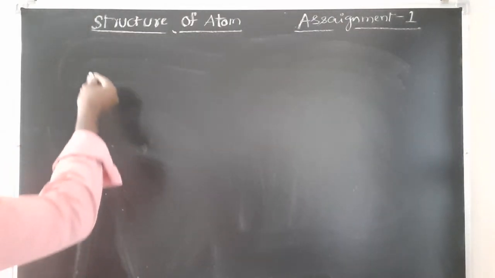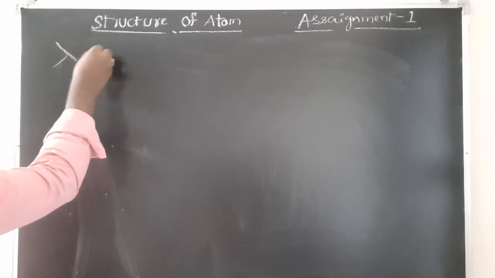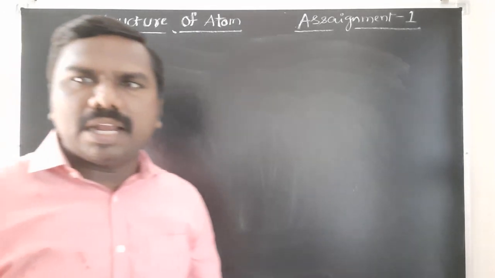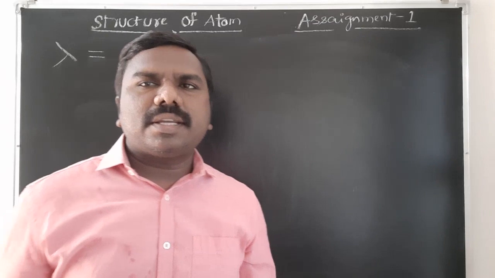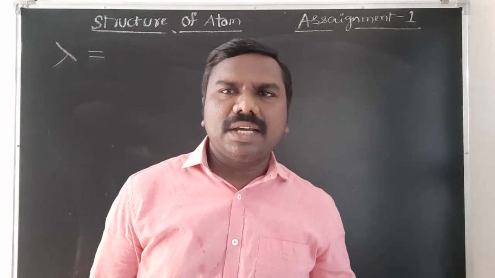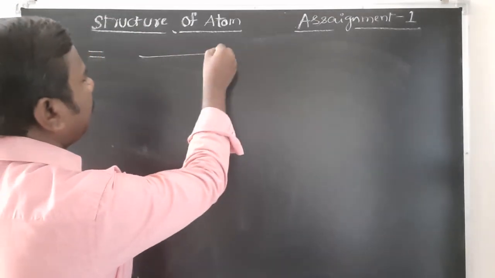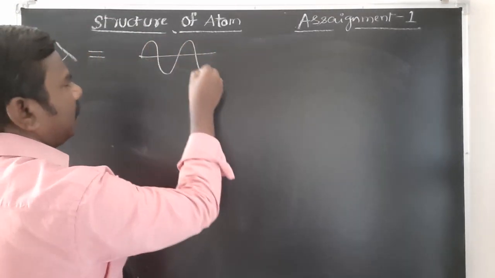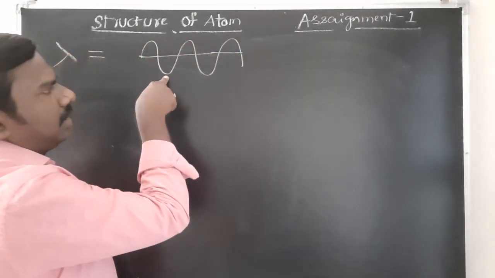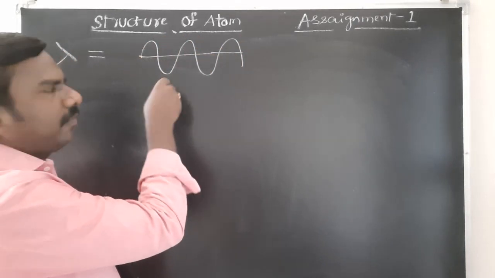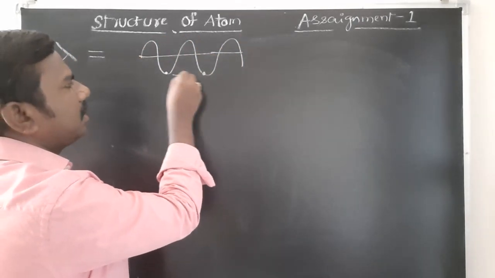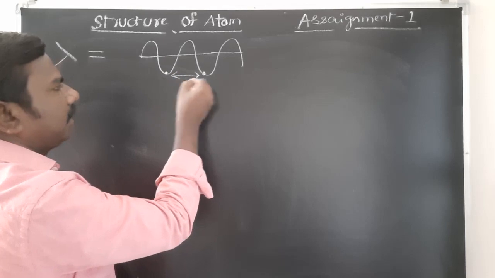Yes. First one is wavelength. Wavelength is indicated by lambda. The distance between two adjacent crests or troughs is called wavelength. It is the wave, students, and this is a crest. This is a trough. The distance between these two points is called wavelength.